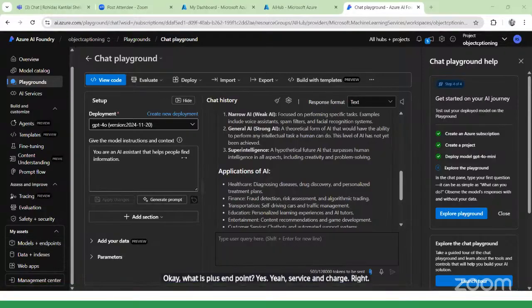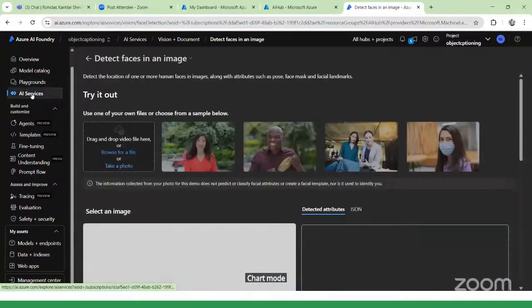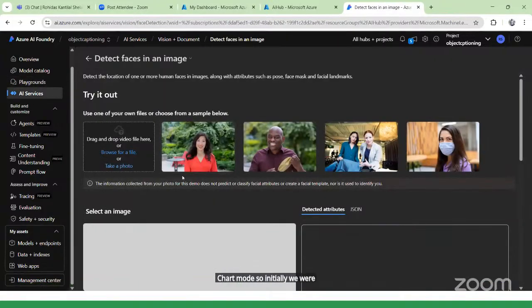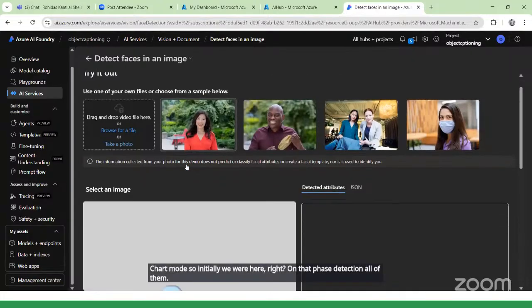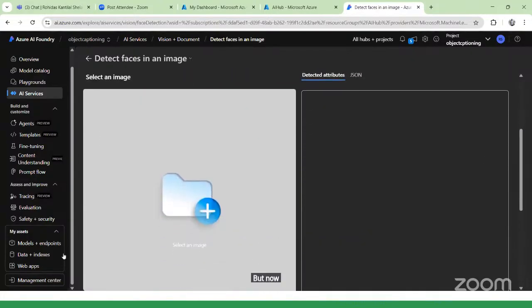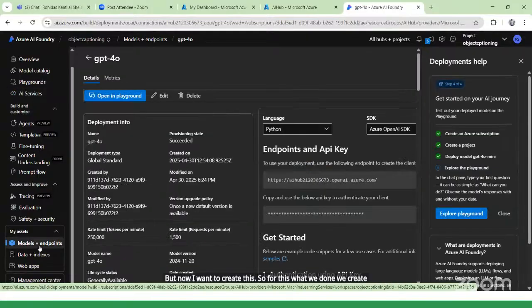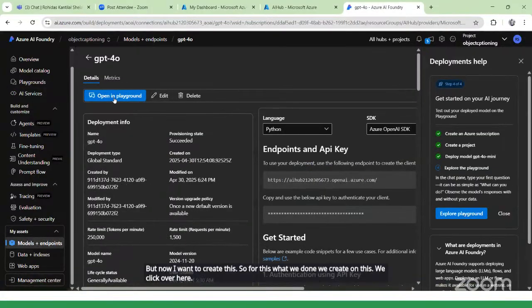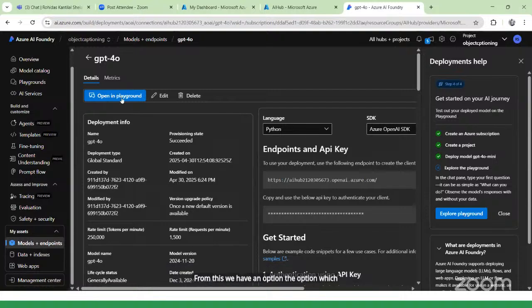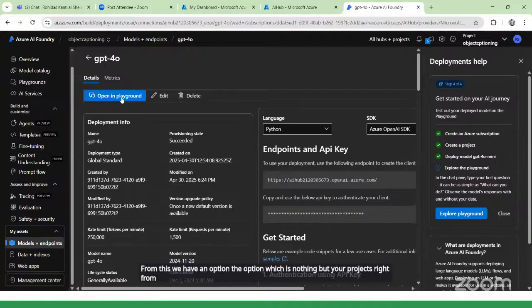If you have any doubt, I will tell you again how we created the chatbot. Initially we were on the face detection page, but now I want to create this. We clicked on Projects, deployed the base model, and selected ChatGPT 4. Then we created the chat.